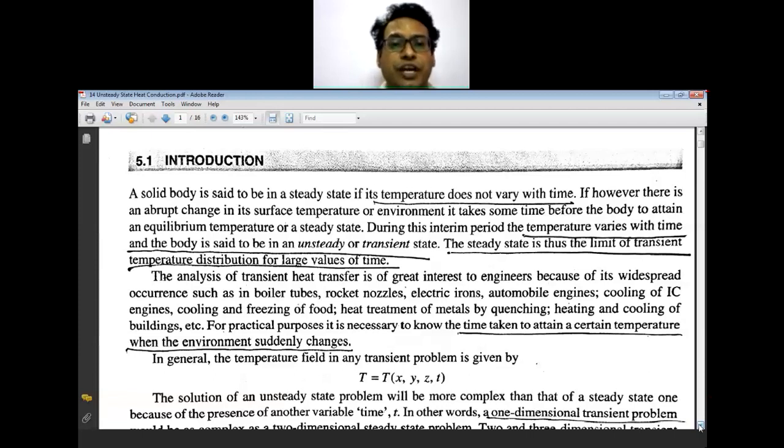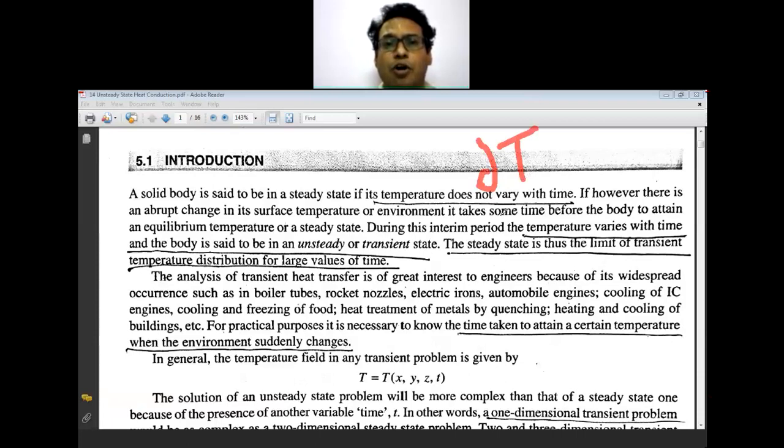That means delta T upon delta t, that is dT upon dt, where this capital T is your temperature and this small t is the time.